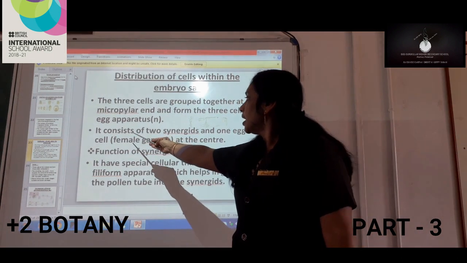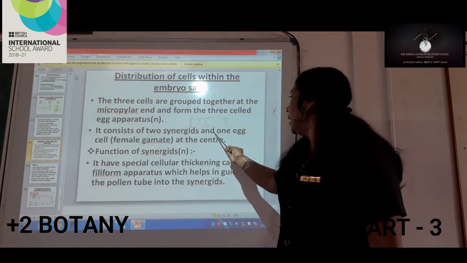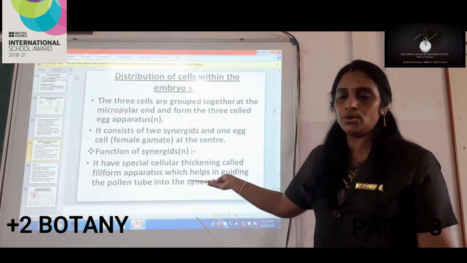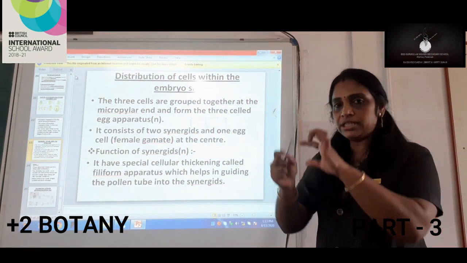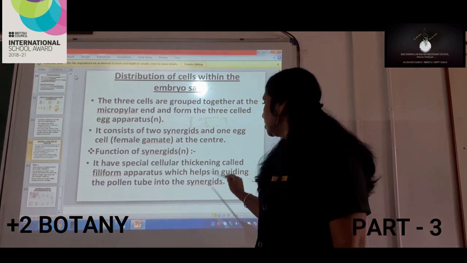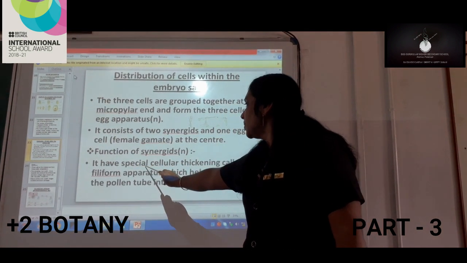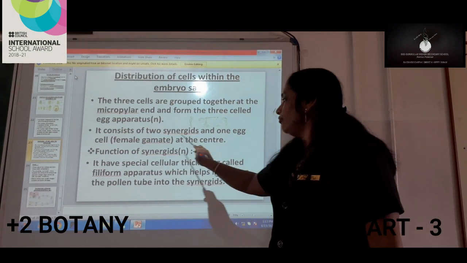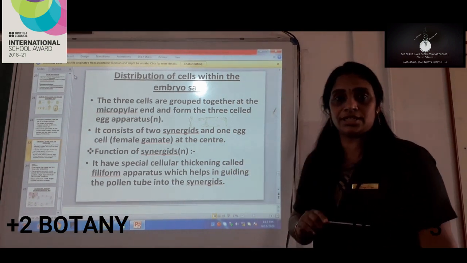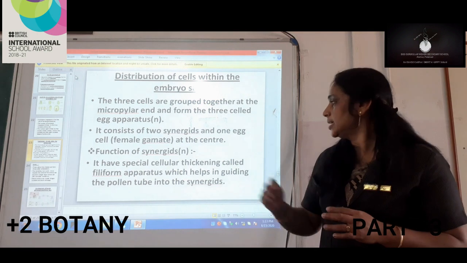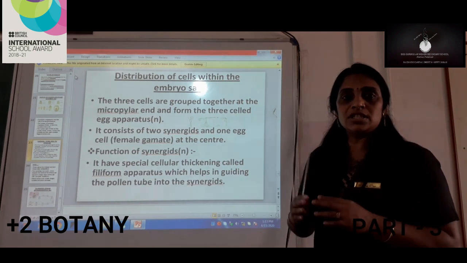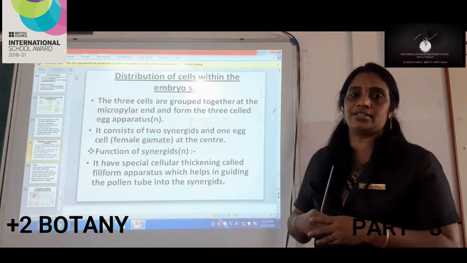Next, it consists of 2 synergids and 1 egg cell, which is the female gamete, at the center. I showed you the picture where we have seen 2 synergids and between them an egg cell. Now the next thing related to the synergids: they have a special cellular thickening called the filiform apparatus, which helps in guiding the pollen tube into the synergids. That is, in the embryo sac we can see synergids, and with the synergids there are special hair-like structures present.